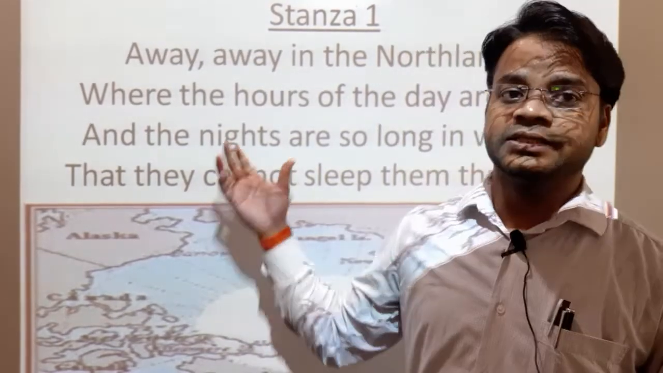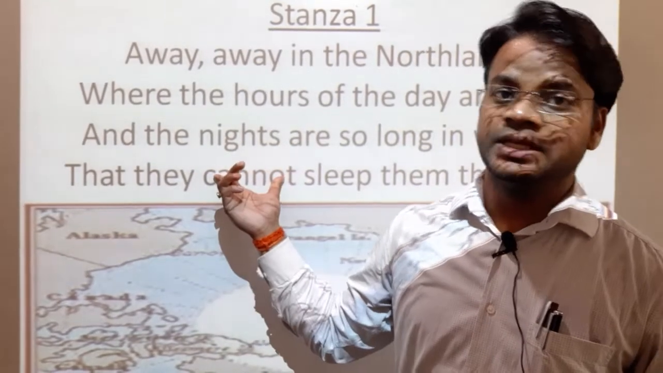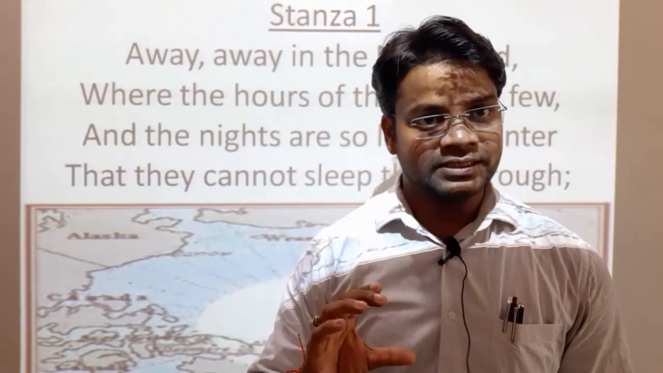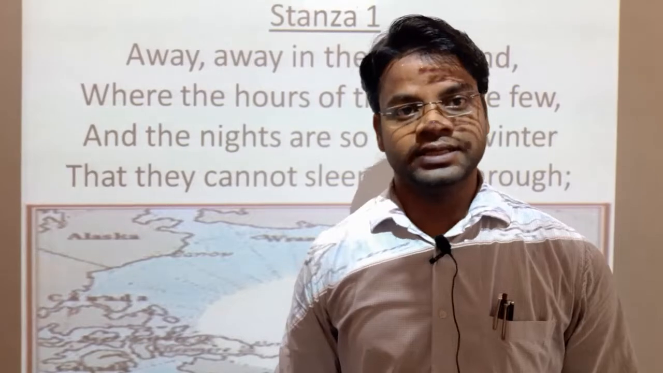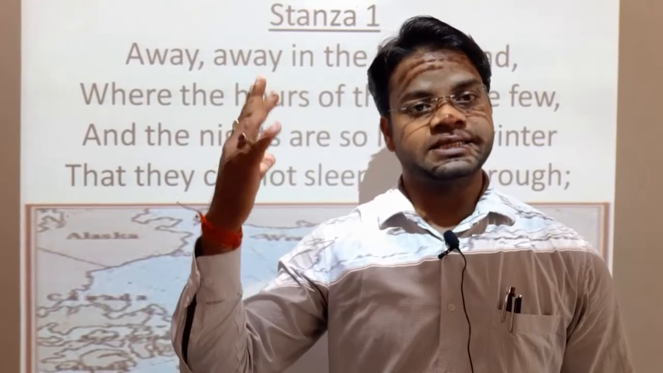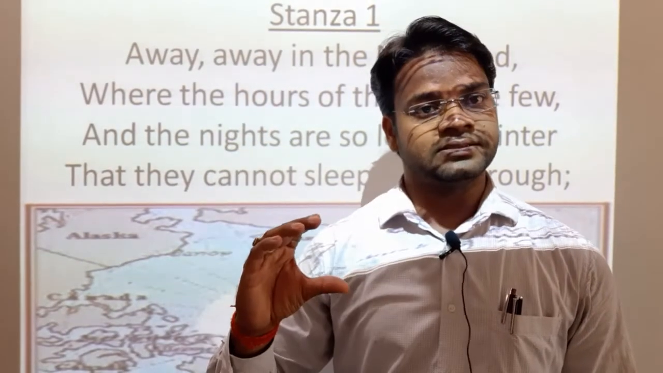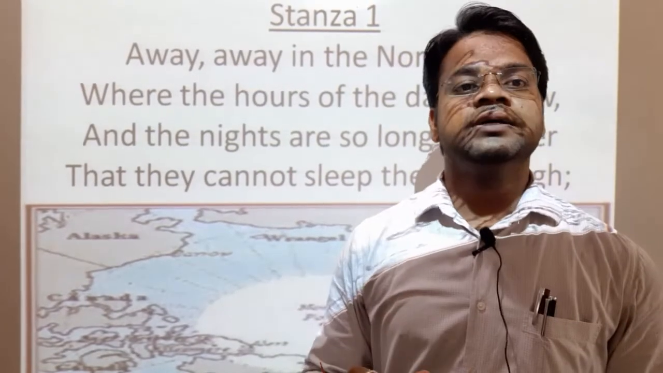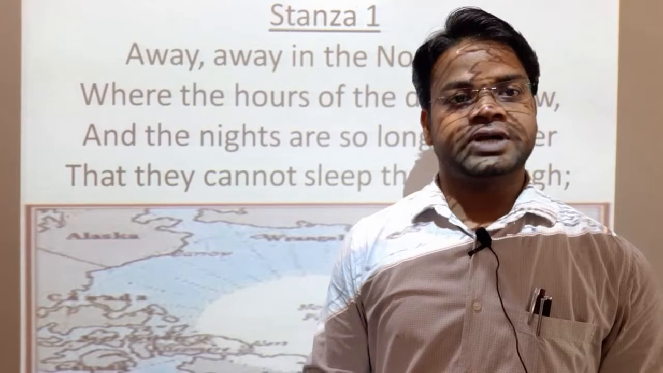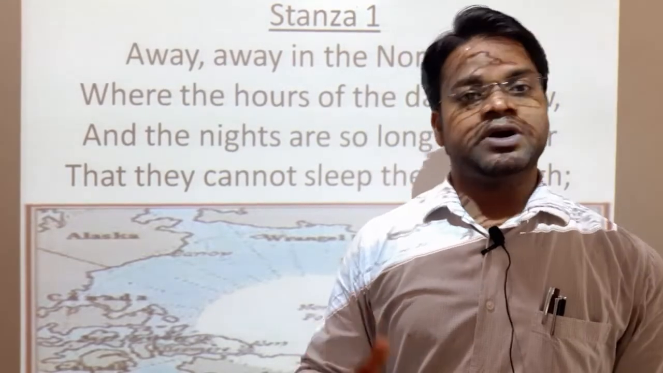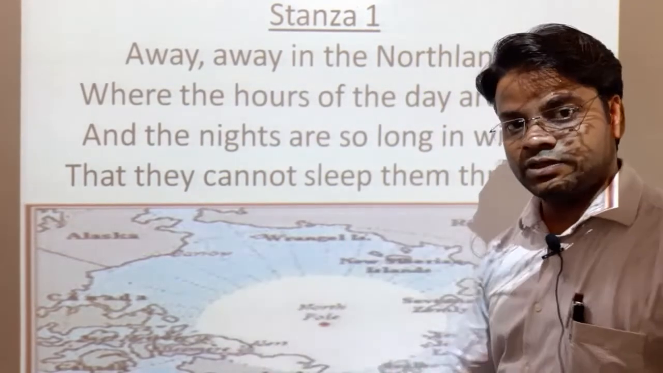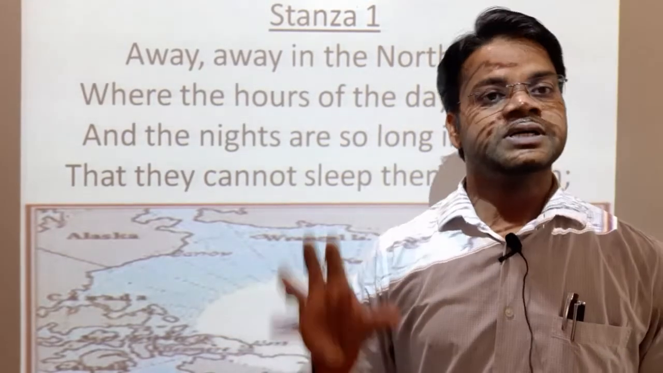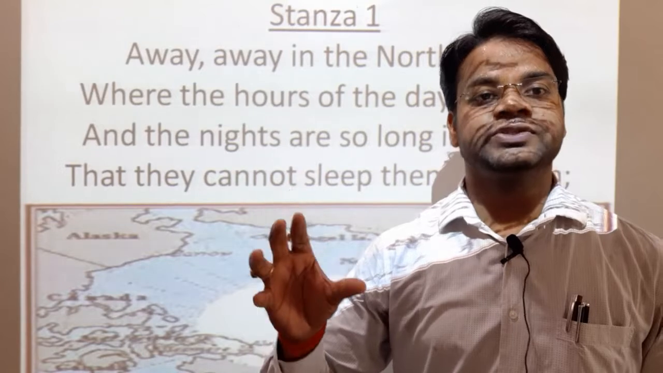This is the story of a Northland where the days are very short. Here we have 12 hours of day, but in that area it is very little. If we talk about UP, in India, it is equal, 12 hours for night and 12 hours for day. But in the Northland, near the North Pole, the days are very short because very few sun rays reach there.